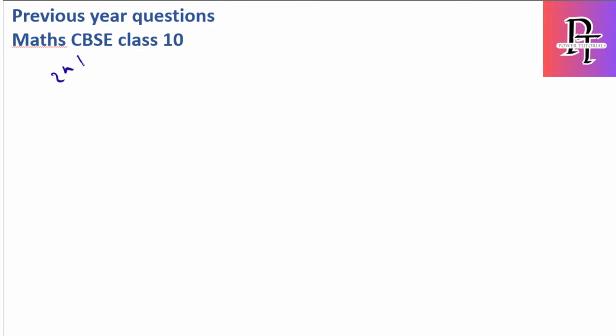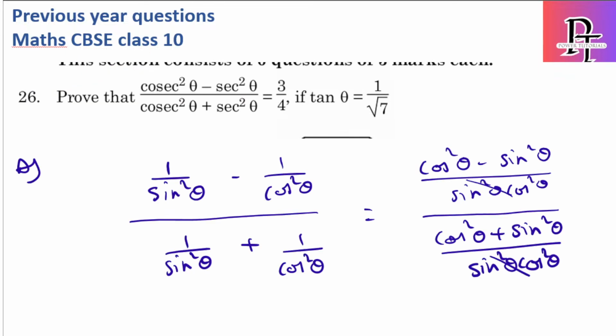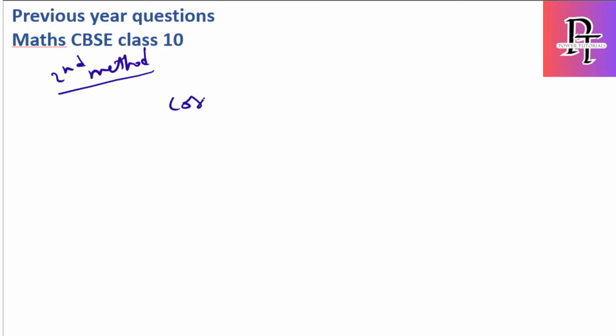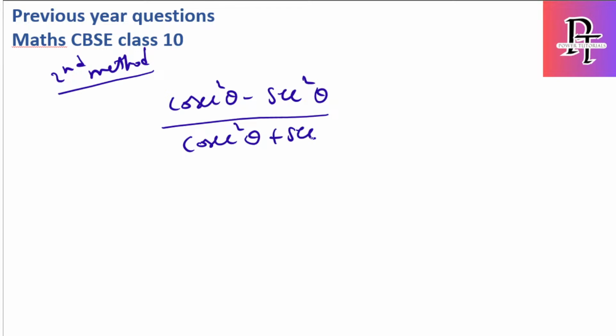The second method I am doing is just directly substituting in the main step. So it is cosecant square minus secant square by cosecant square plus secant square. The triangle is 1, root 7 and root 8.